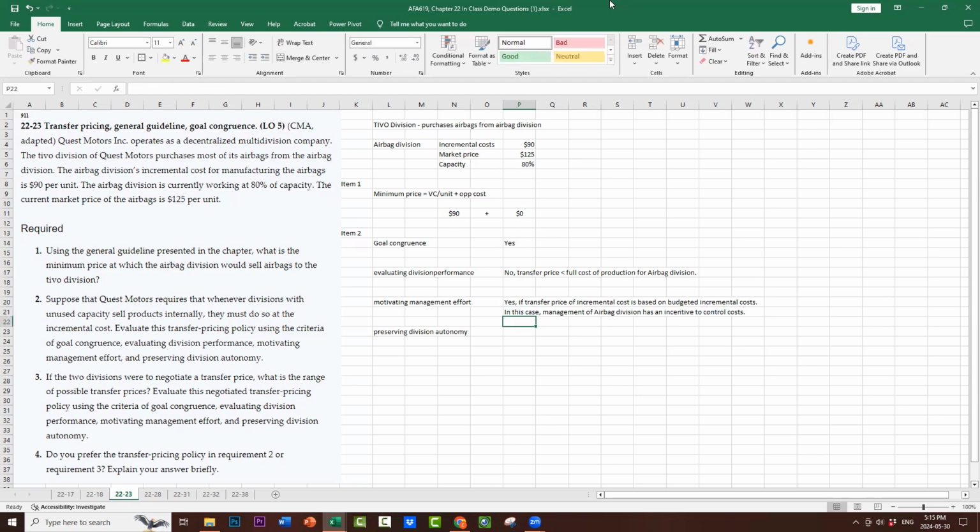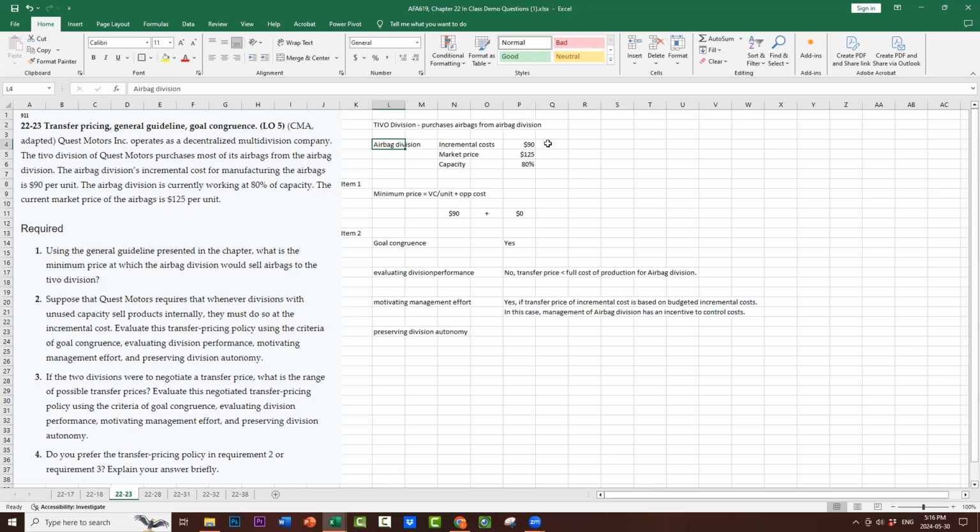Because if they say, okay, $90 is the budgeted incremental cost, we're going to transfer it at that budgeted incremental cost, they can make money. The airbag division can become more profitable if their actual costs are $89 or $88.